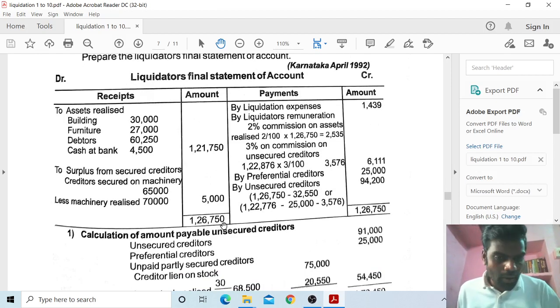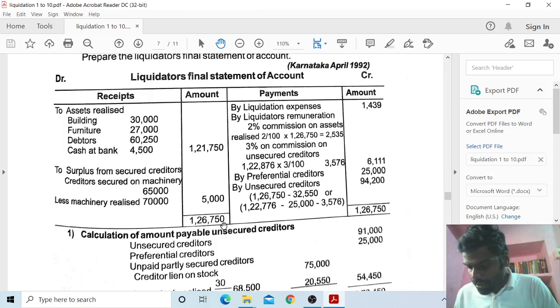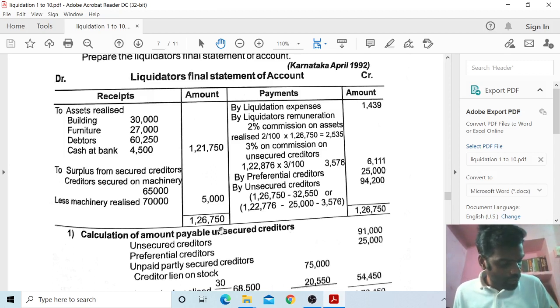Total 1,26,750. Now we have to follow the preferential order of payment. Next, liquidation expenses: 1,26,750 minus 1,439, so the remaining balance is 1,25,311.